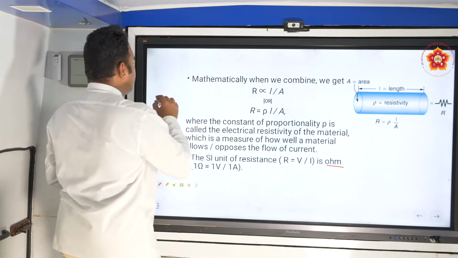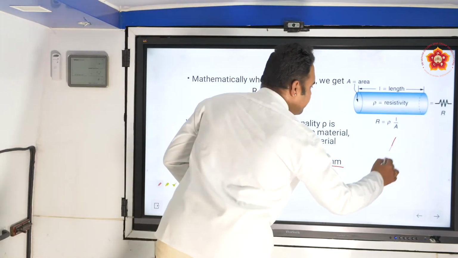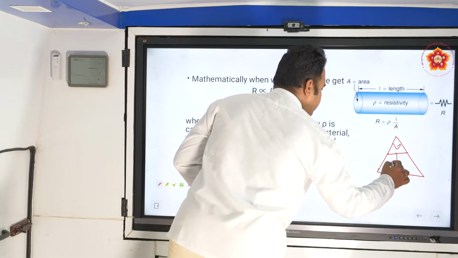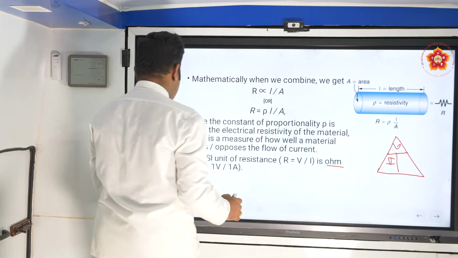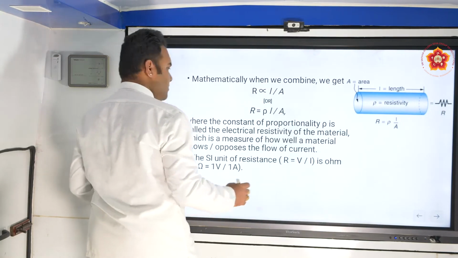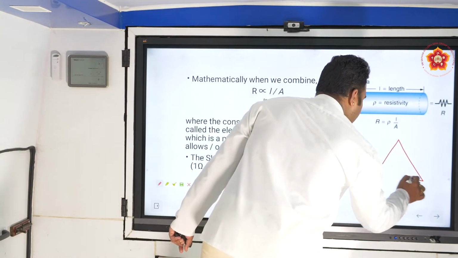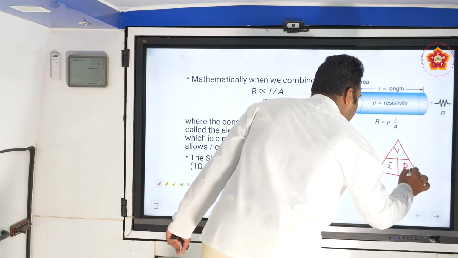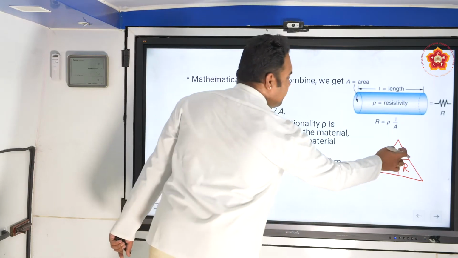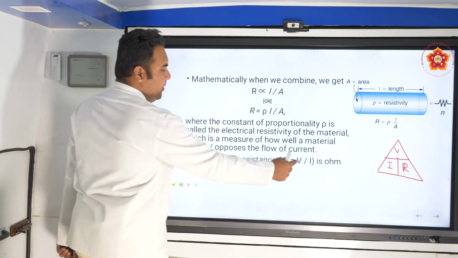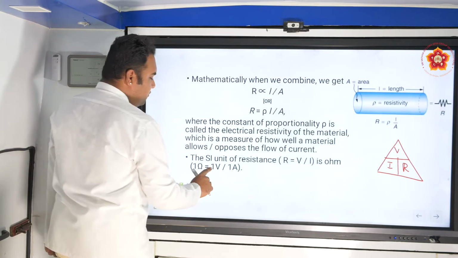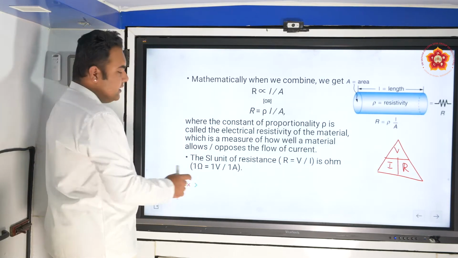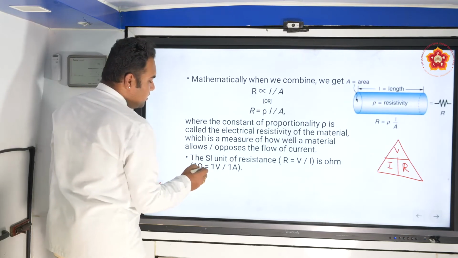And from Ohm's law we know R is equal to V by I. So when you talk of V by I, 1 volt per 1 ampere, this ratio is called 1 ohm.